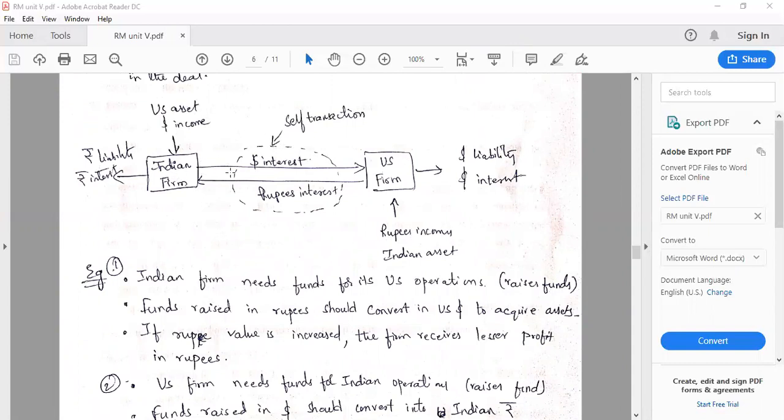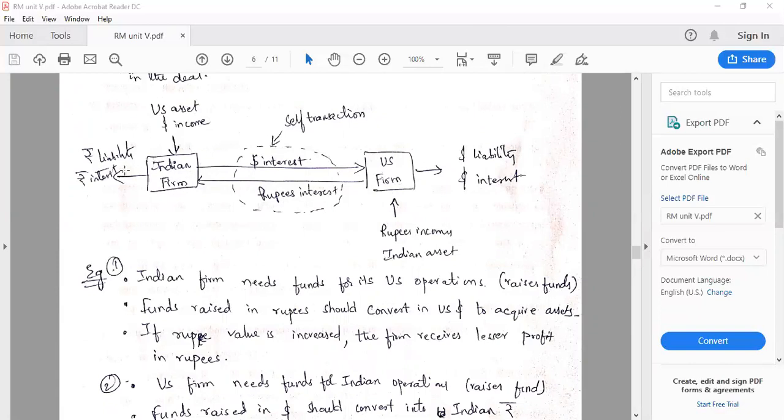The Indian firm may pay interest in the form of dollars, and the US firm may pay in the form of rupees. So India would pay in dollars and the US will pay in rupees.